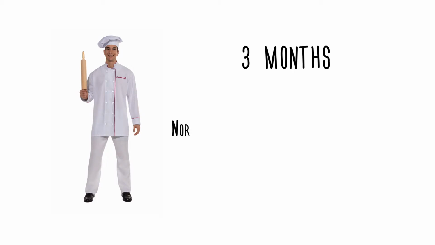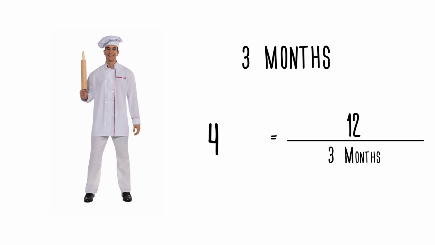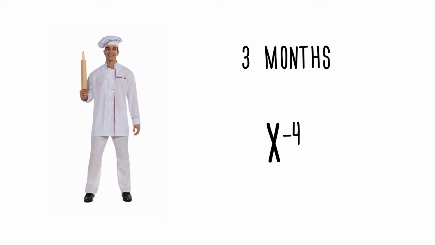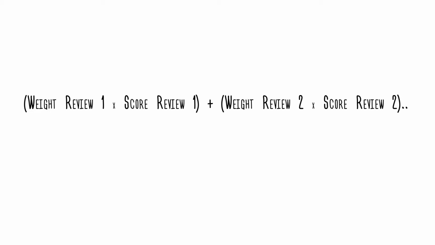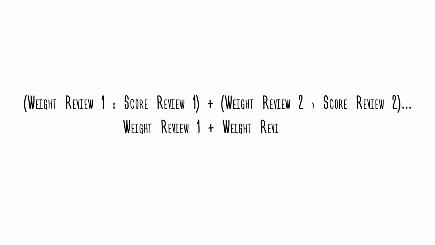Then we can define the normalized age of a review as the actual age of the review divided by 3 months. So for example, if the restaurant had a rating 12 months back, then the normalized age would be 4. And then the weight of the review would be exponential of minus 4. It says that as age increases, the weight decreases. Now the new weighted average score would be computed as follows: weight of review 1 multiplied by the score of review 1 plus weight of review 2 multiplied by the score of review 2, divided by weight of review 1 plus weight of review 2.